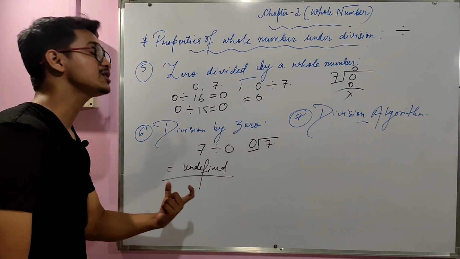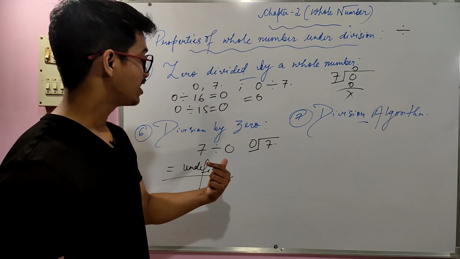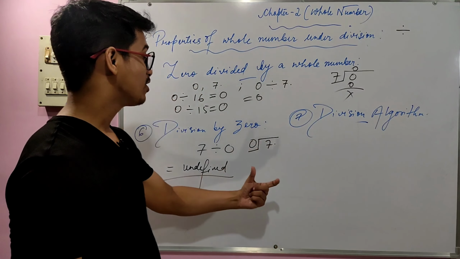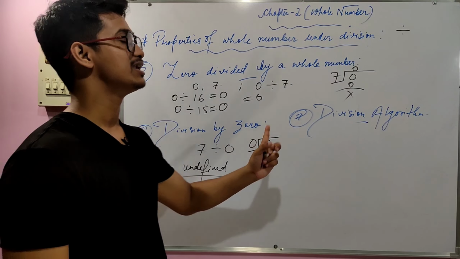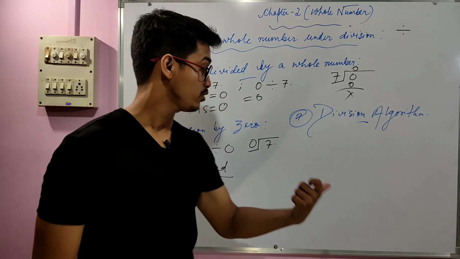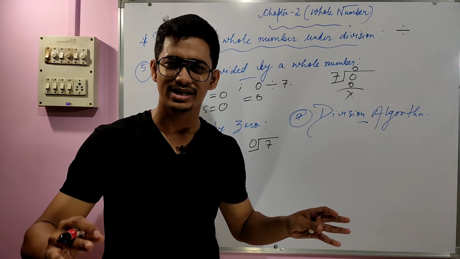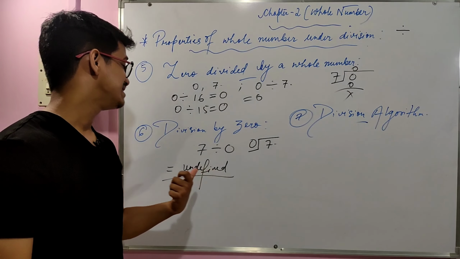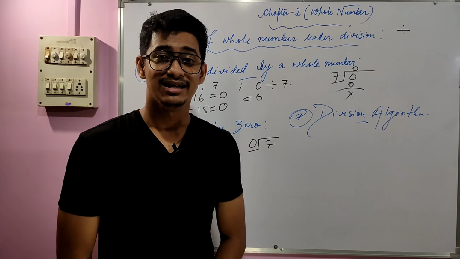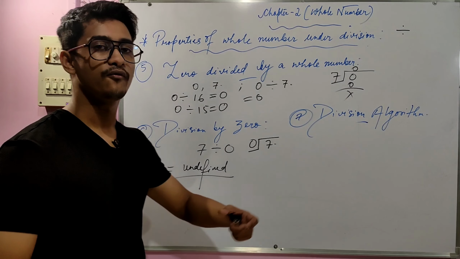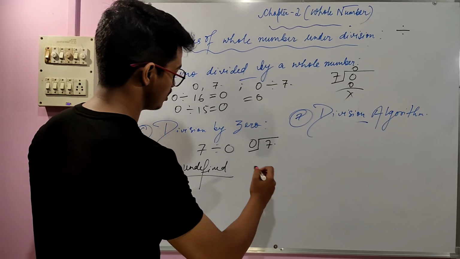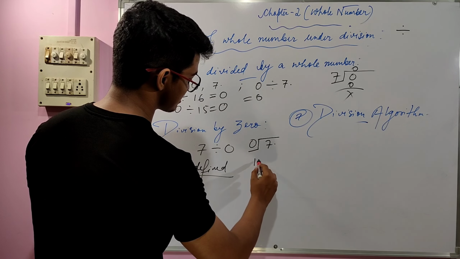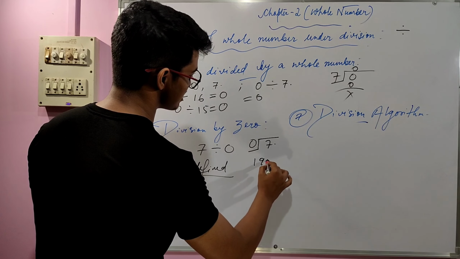So that is the logic behind 7 divided by 0, because we cannot find that particular number for which 0 into that number gives you 7 or any sort of number that we are talking about. So in that case we can write undefined. If I take one more example, let's say 19 divided by 0.